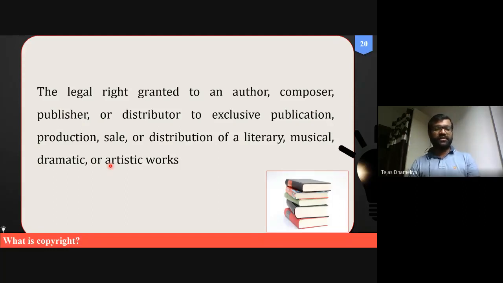Artistic works: if you are a good painter, you draw your pictures very nicely, and nobody should make a copy of the same thing. You can take the copyright of the paintings which you have painted through innovative ideas.